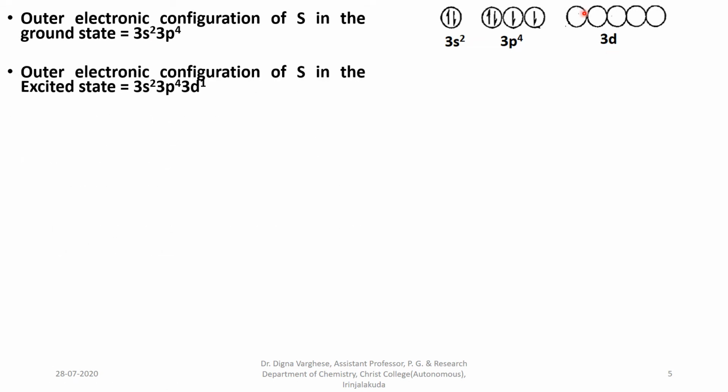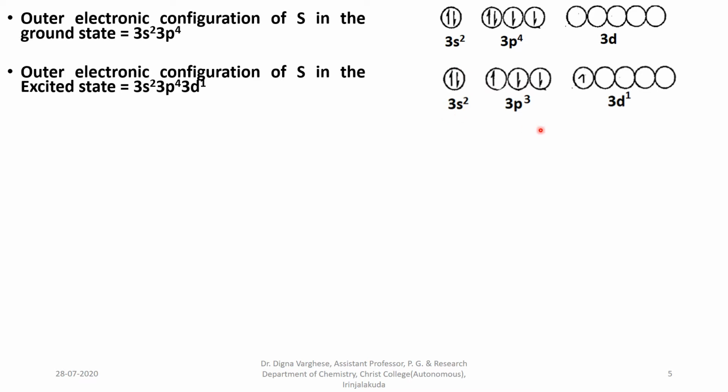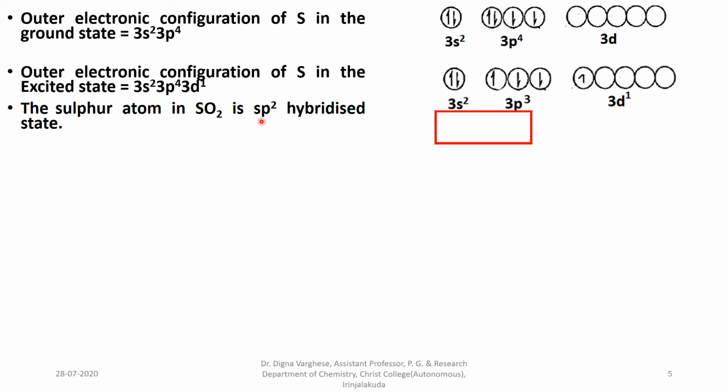Outer electronic configuration of sulfur in the excited state: we know in the sulfur dioxide molecule sulfur has to form 2 sigma bonds with the 2 oxygen atoms and also 2 pi bonds with the 2 oxygen atoms. So there should be 4 electrons in the half-filled or unpaired state. Therefore, the excited electronic configuration in the outer shell is 3s2, 3p3, 3d1. The sulfur atom in the sulfur dioxide molecule is in sp2 hybridized state.